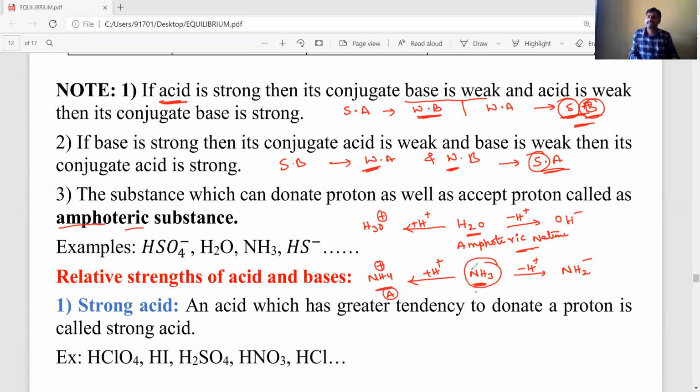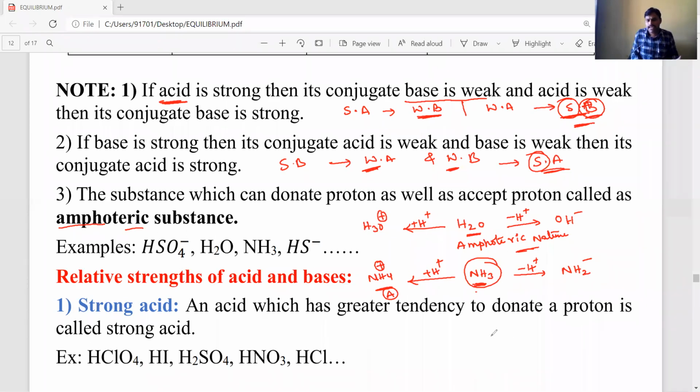So NH3 can accept a proton as well as donate a proton. If it donates a proton, it forms NH2 minus, the conjugate base, and the corresponding conjugate acid is NH3. If NH3 accepts a proton, it produces the ammonium ion. So the ammonium ion is the conjugate acid and NH3 is the conjugate base. Such substances are called amphoteric substances.